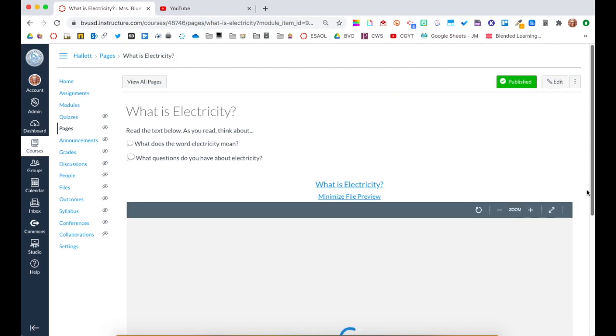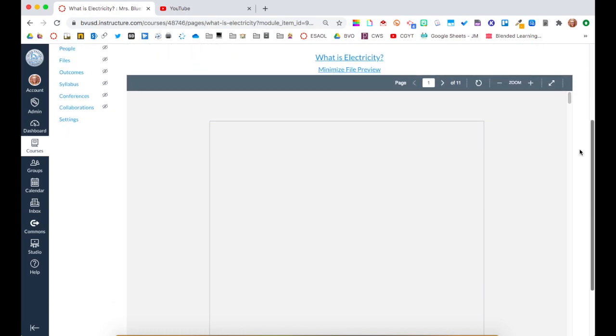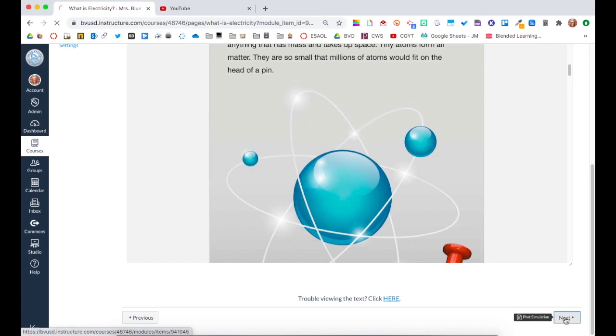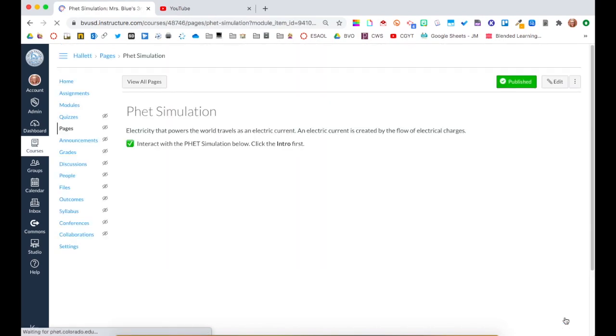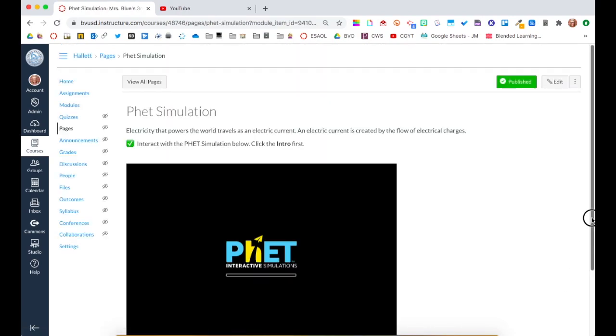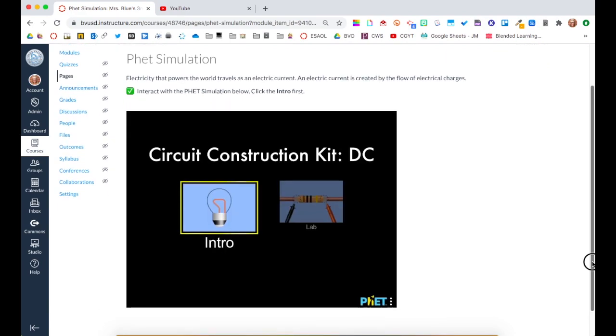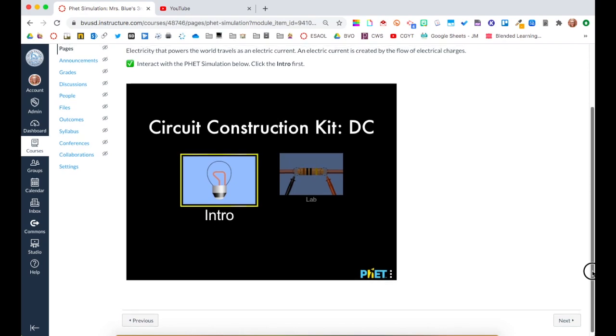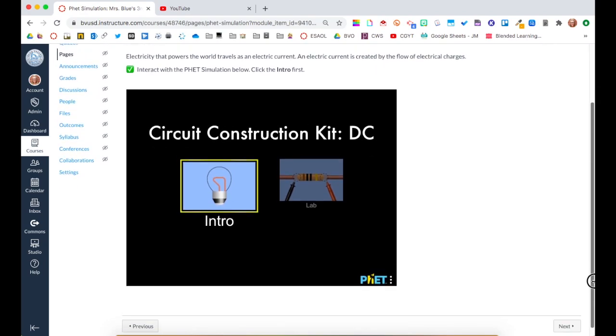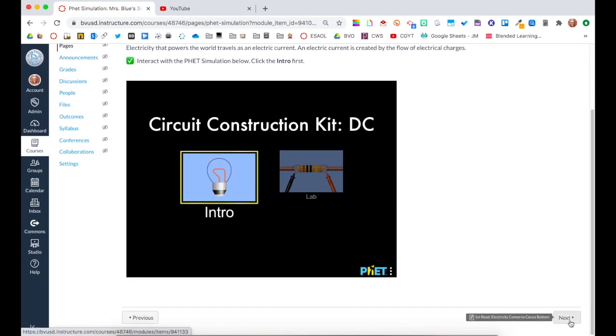I've given them a purpose for their reading and included the thought bubble emoji to help clue them in on what to think about as they read. The next page in the module has a simulation embedded on the page. Prior to using Canvas, I would have created a QR code and a tiny URL to this website for students to be able to access the game. Now I can simply embed the simulation on the page and students remain in Canvas. That is what I call life-changing.